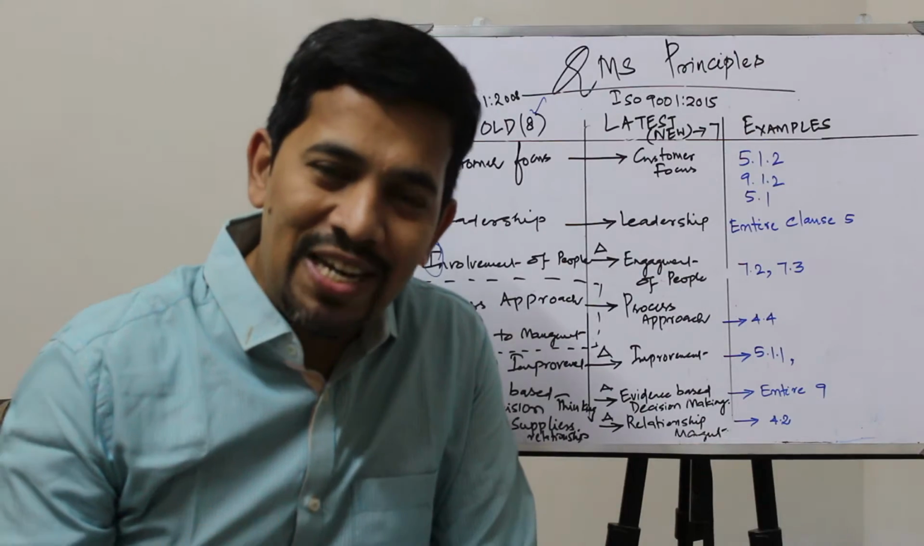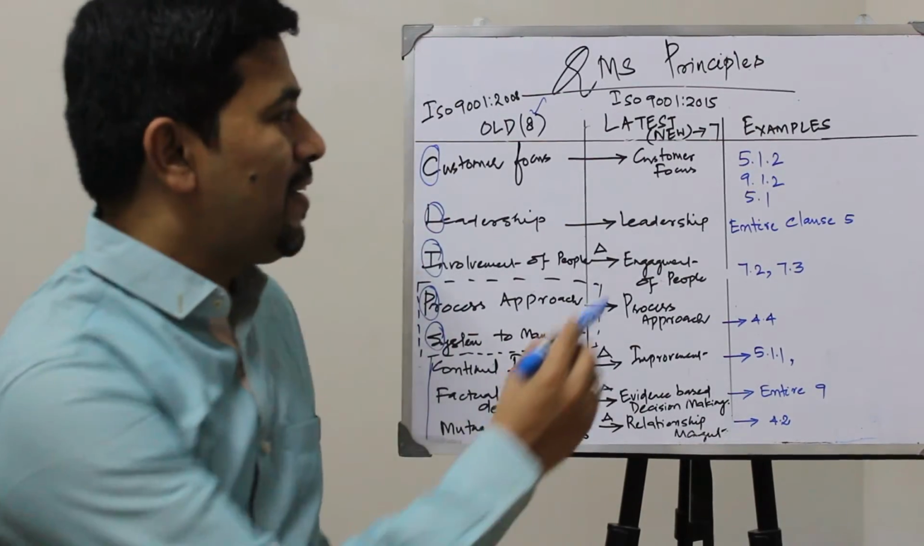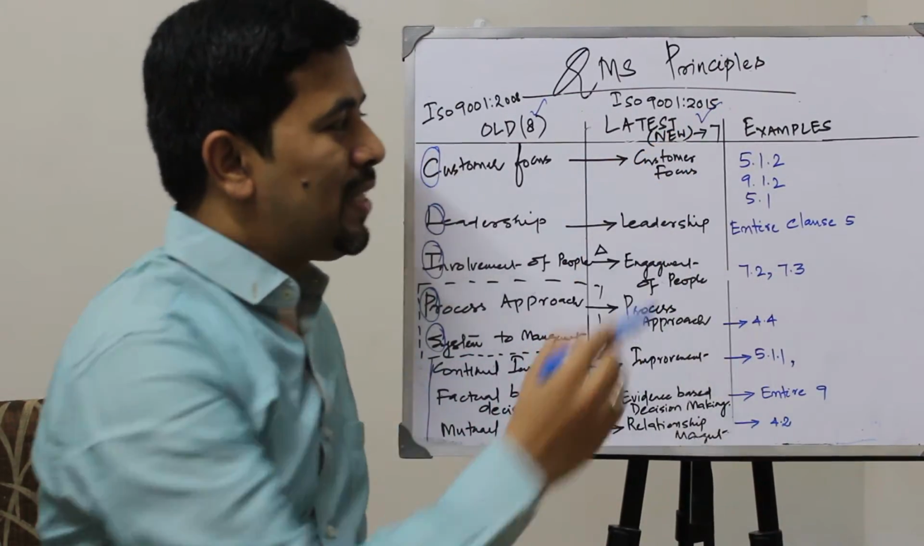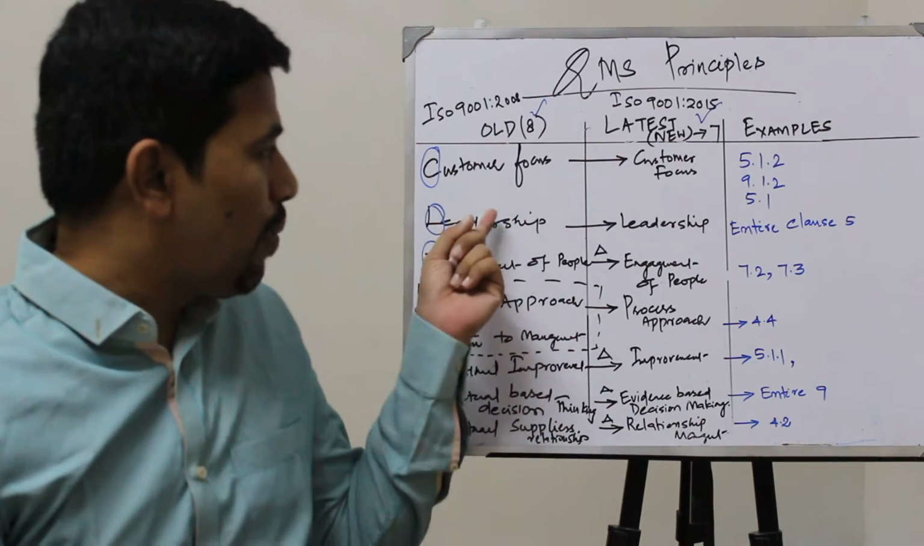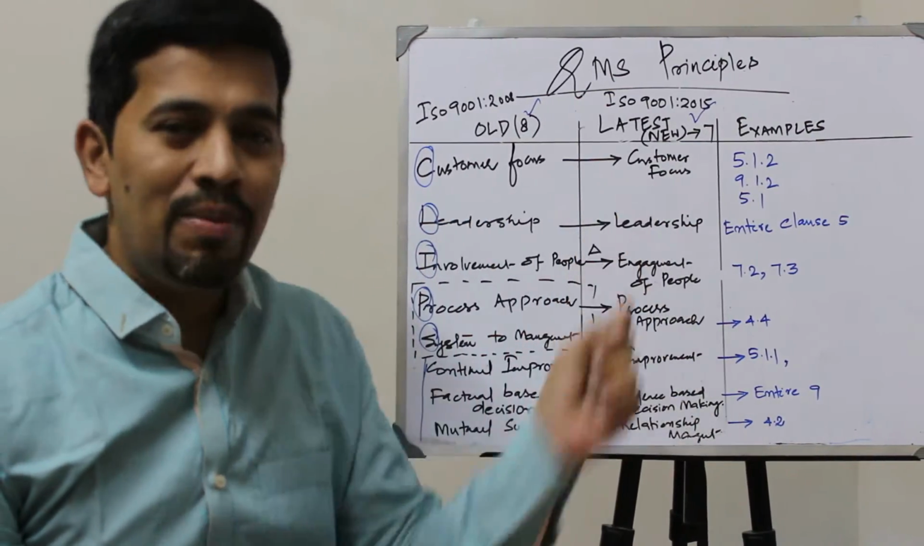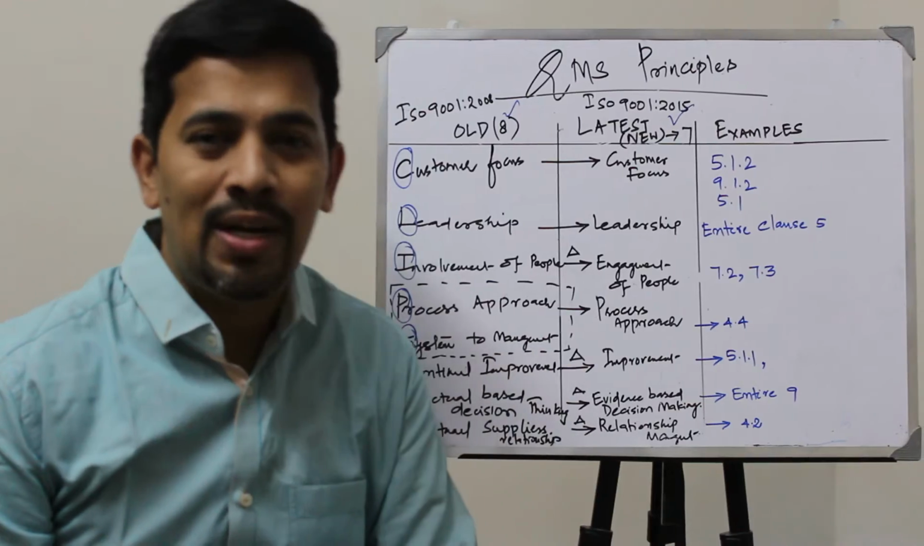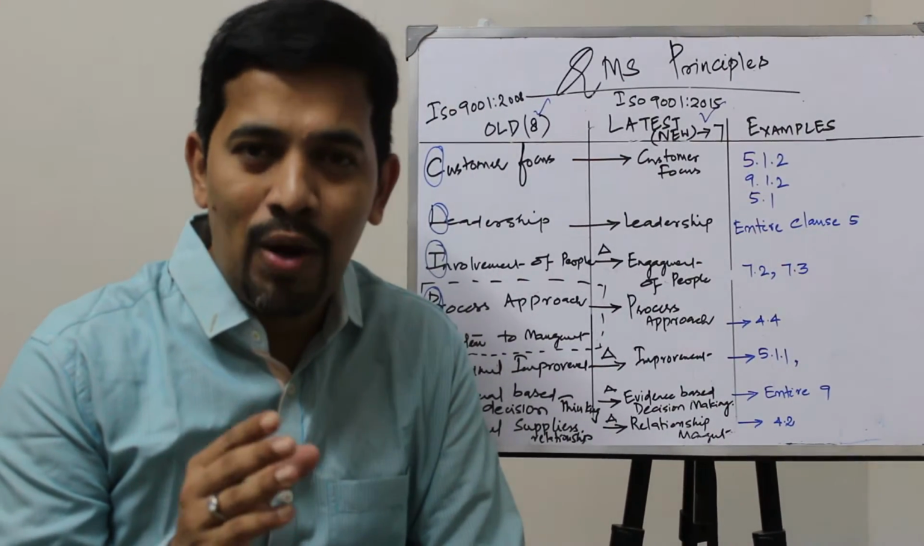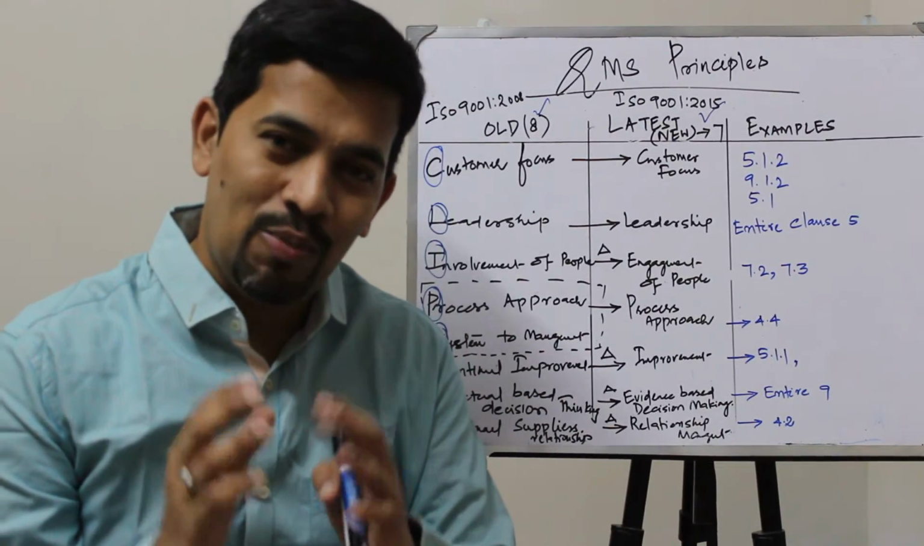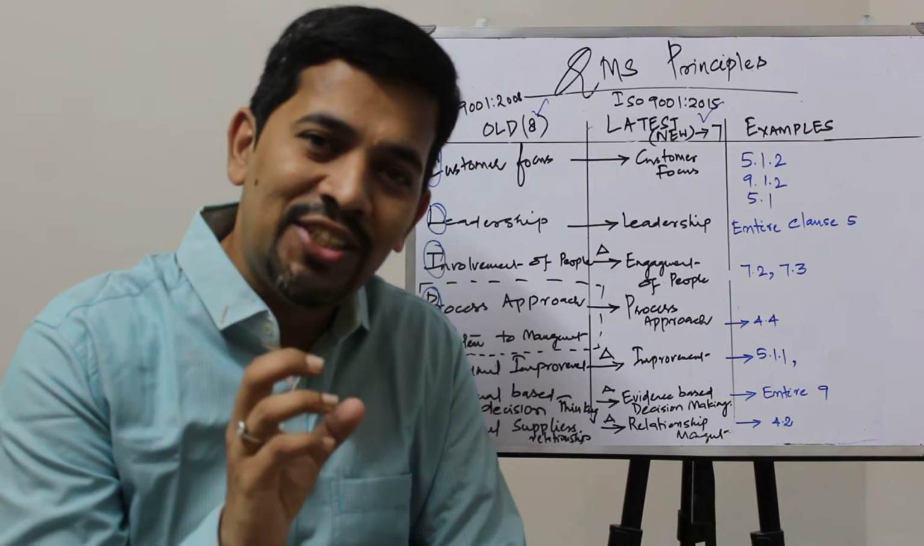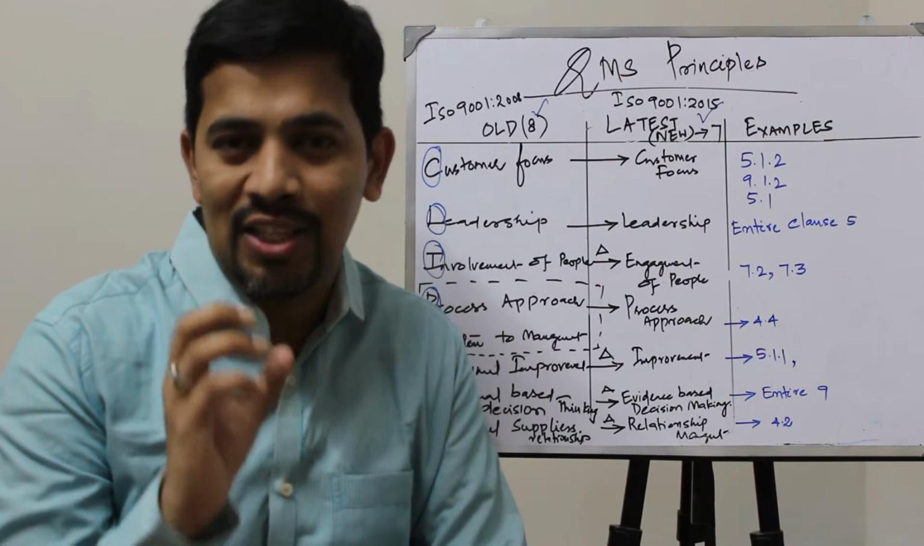Now this has been revised to 7 QMS principles. Starting with customer focus, it will remain as customer focus. For example, clause number 5.1.2 talks about customer focus, how an organization should have a customer focus.